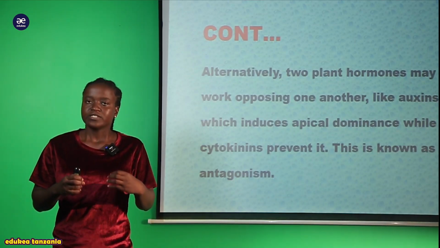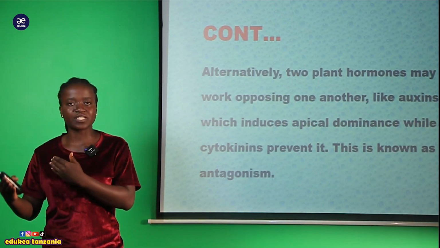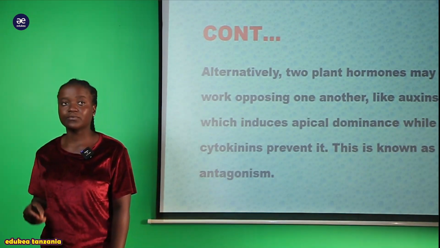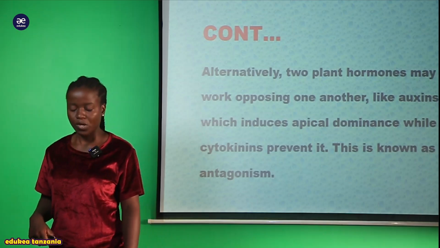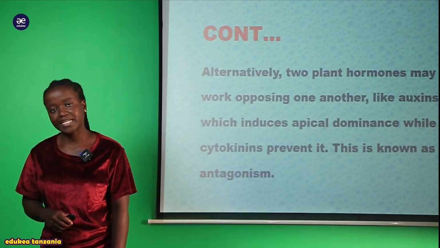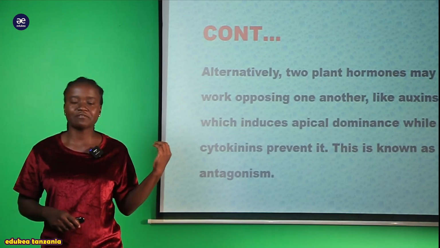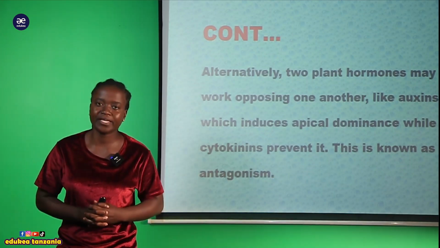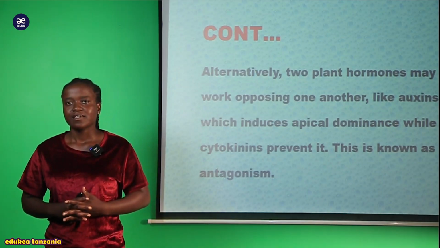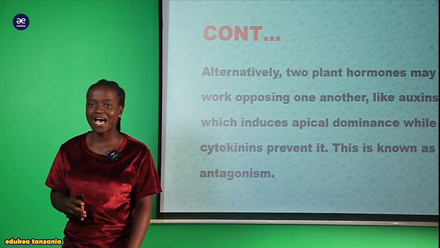So these are all plant hormones, but they work in opposition. One counters the other so that it does not perform its work. That is a good example: we have auxin and cytokinin that work in opposition to one another. So my students, after we have seen those terms, antagonism and synergism, I would like to welcome you again into the next session, where we are going to discuss those 5 hormones. We are going to start with the auxin hormone.